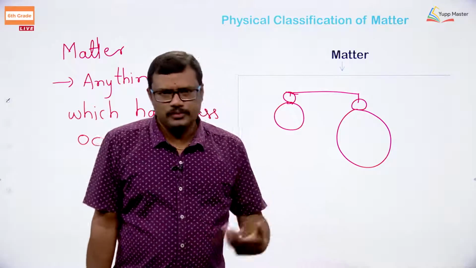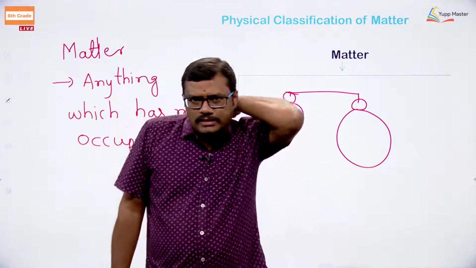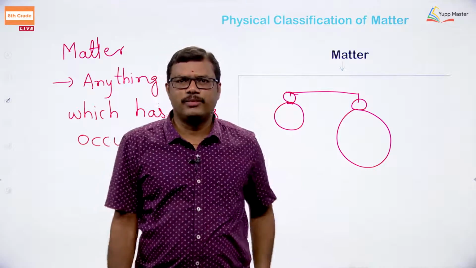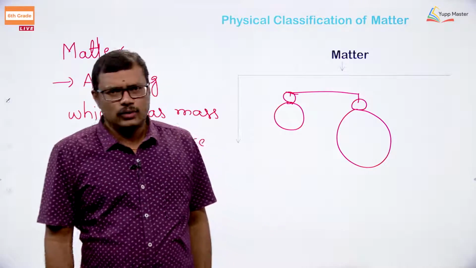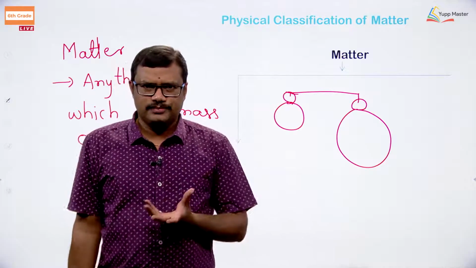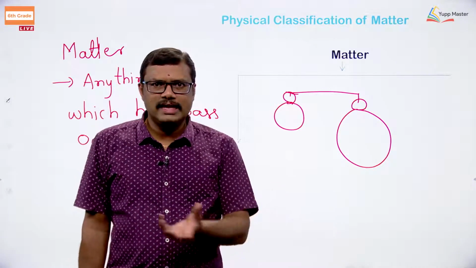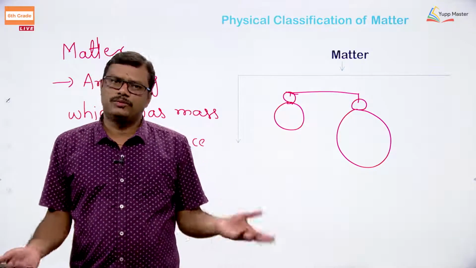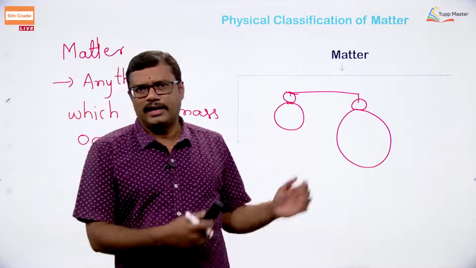For example, if you get angry, what happens? When your friend starts irritating you, you get angry, right? So, what is angry? Angry is a feeling, it does not have a mass, it does not have a volume, it does not occupy any volume, does not possess any weight. So, angry cannot be taken as matter.